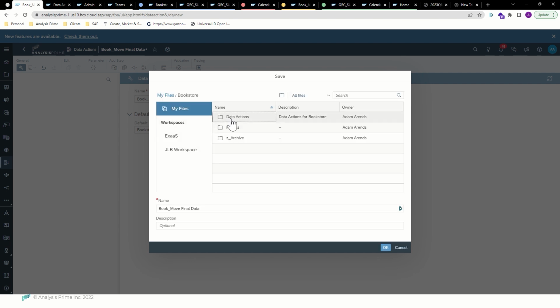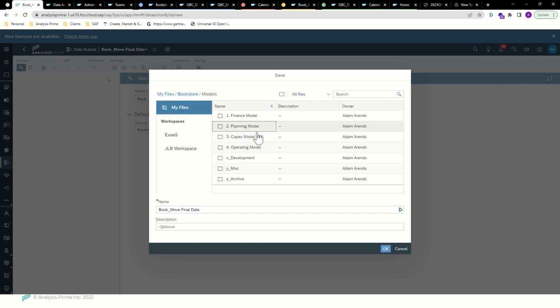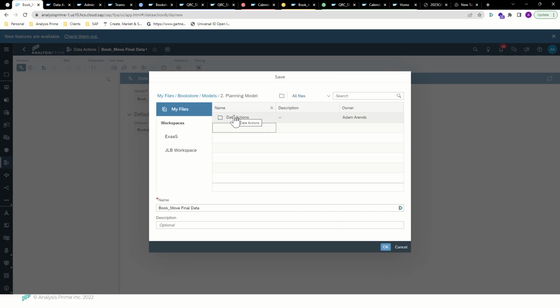So if I open up my folders for a project, I can save it however I need to save it per client needs, or in this instance, my own needs. So I can have a data action folder where all of my data actions go. I can subcategorize that data action folder however I might need, or I can save the data actions in a model folder so that if I need to reference it quickly, I know which model it belongs to. I can go back and find it there. A lot of flexibility in filing it however you need to.